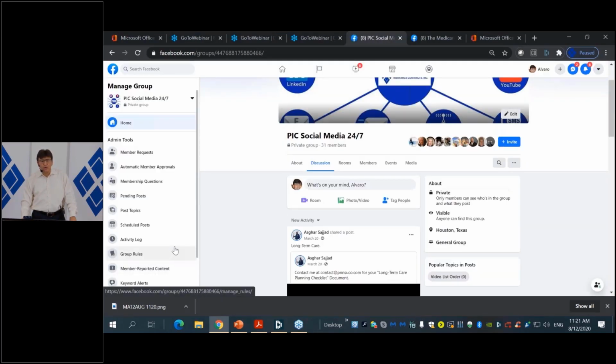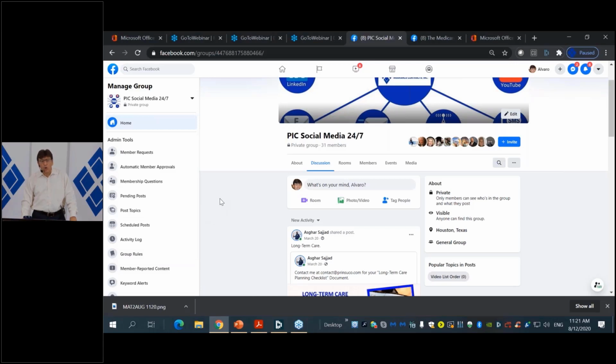That bit.ly shortener is going to take you to this closed group inside of Facebook. This is the name of that closed group: PIC, for Premier Insurance Contracts, PIC Social Media 24/7. So you're going to go into your Facebook account and look for the PIC Social Media 24/7 closed group, okay? And you're going to request membership into that group.